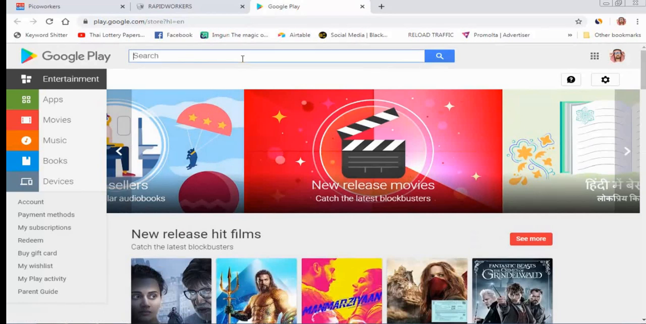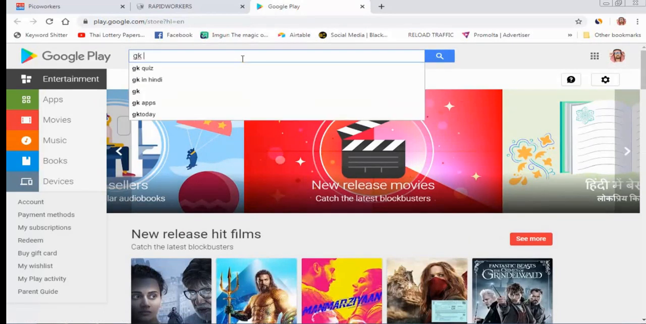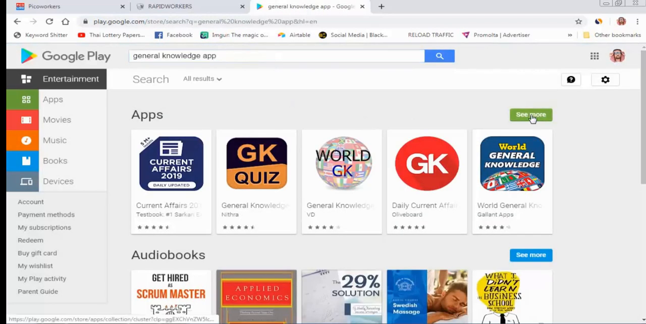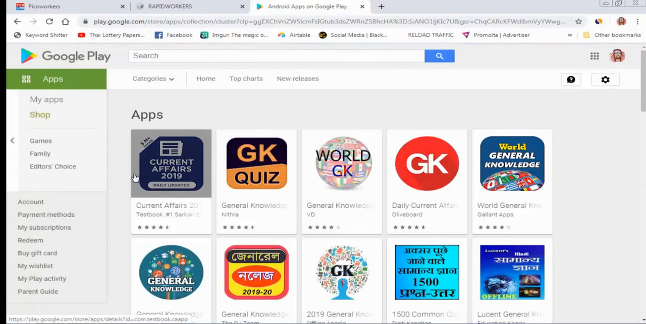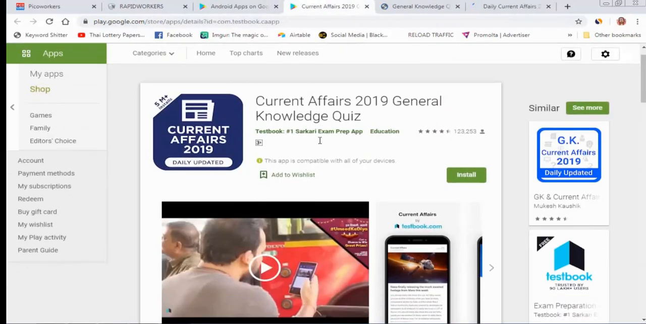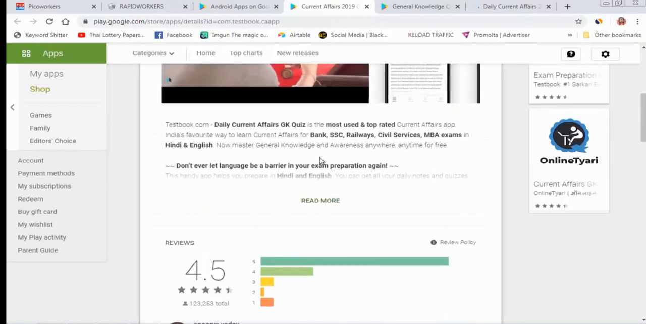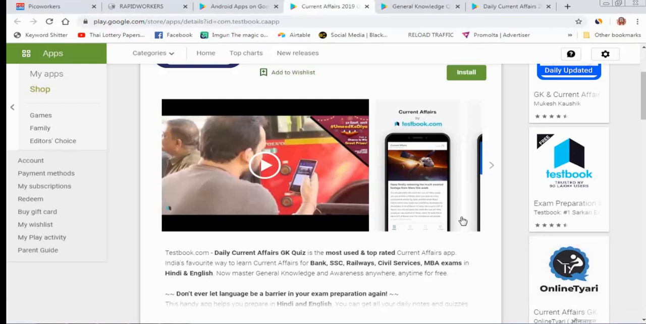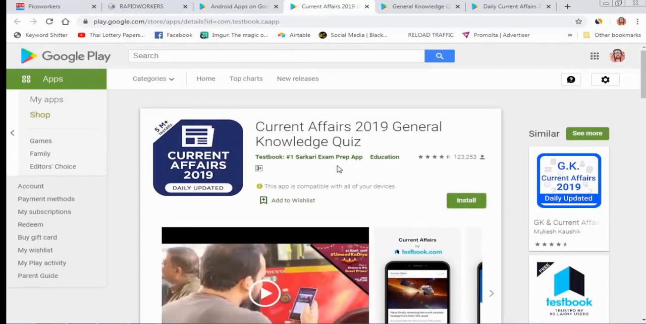Here you can search GK quiz or GK general knowledge app, current affairs, general knowledge, daily current affairs, world general knowledge. These types of applications you can check. These types of applications get very high CPC.